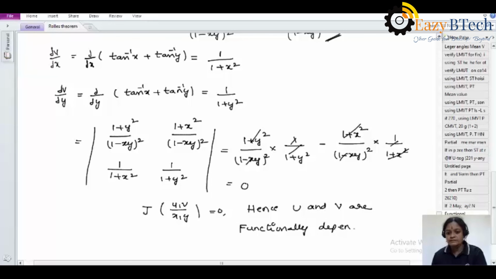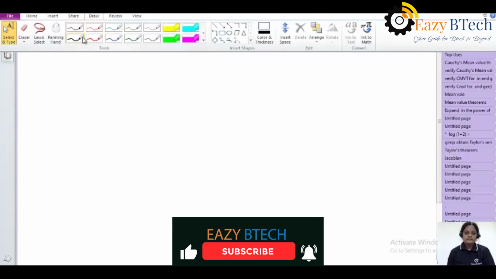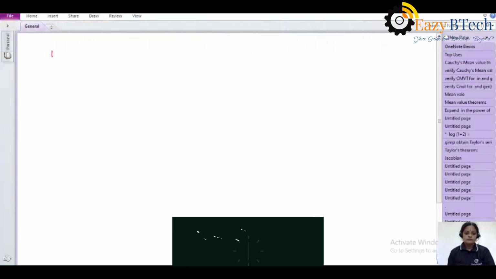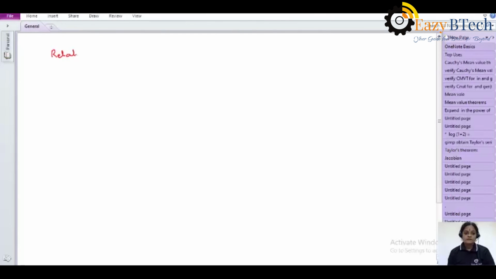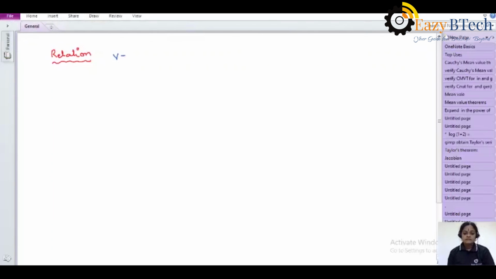Okay, functionally dependent. Now to find the relation between u and v. The function v was given as v is equal to tan inverse x plus tan inverse y.